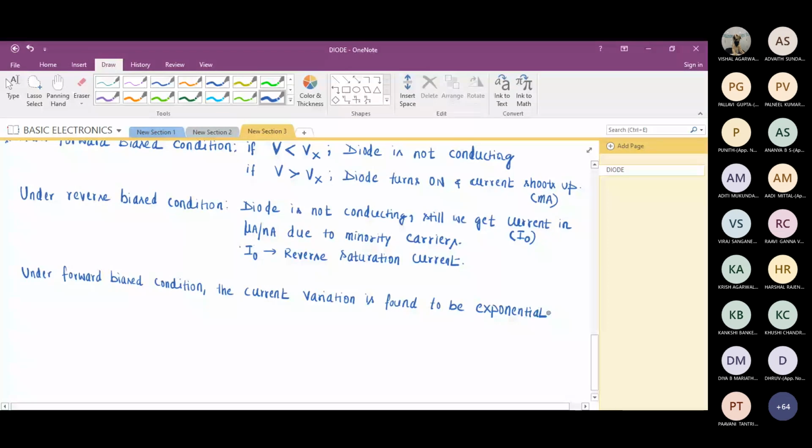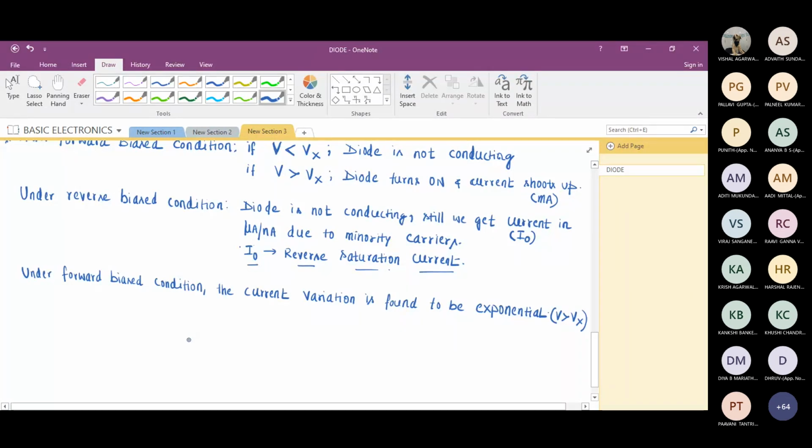So the variation what we are getting, once it crosses, let me write in the bracket, V greater than Vx, once it crosses the barrier potential, the variation is found to be exponential. Reverse bias, need not worry, almost more or less constant, I naught. We call it saturation current, reverse saturation current. Is this fine?